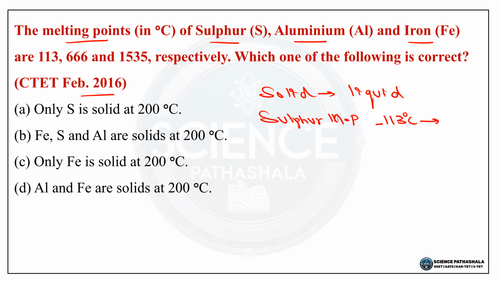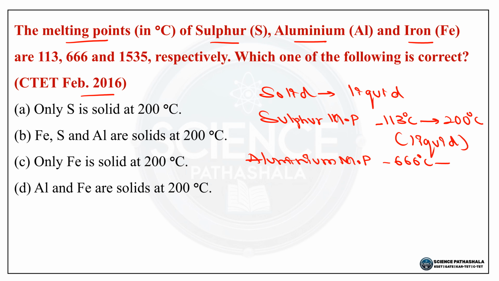Okay. 200 degrees Celsius ನಲ್ಲಿ already melted. So, it is in the liquid form. Okay. So, aluminium, so melting point for aluminium, it is 666 degrees Celsius, to 200 degrees Celsius.